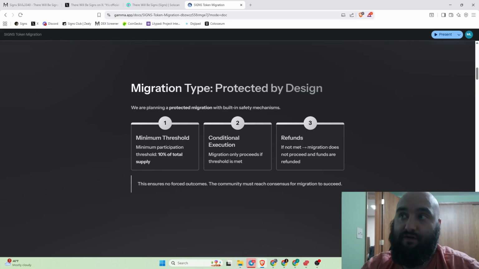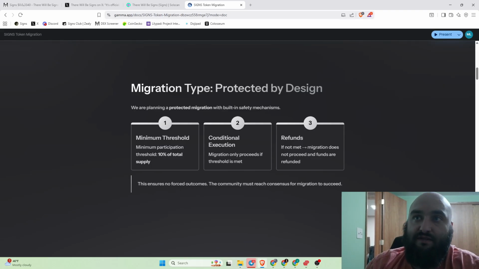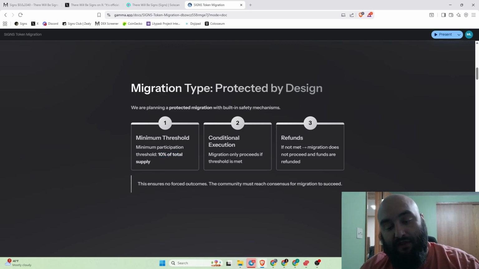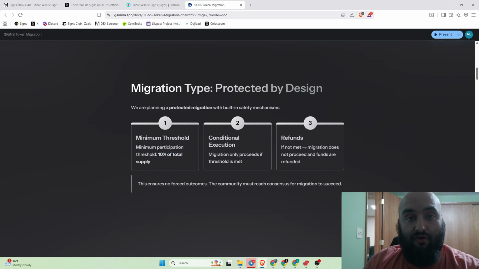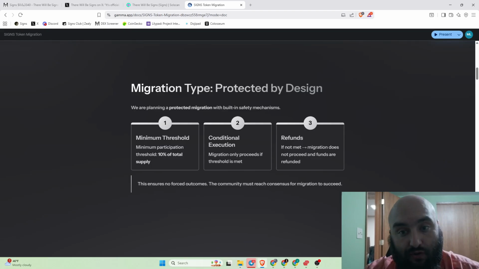So before we get to the 90 days, let's work through what happens if this does not work, or if the migration fails. Okay, so if we don't meet this 10% threshold, the migration does not go through, and the people that have elected to migrate their tokens will be refunded in Solana. Okay, because what happens here is everybody that migrates during that 14-day window, those tokens will then at the end of that period be sold on the open market and converted into Solana.